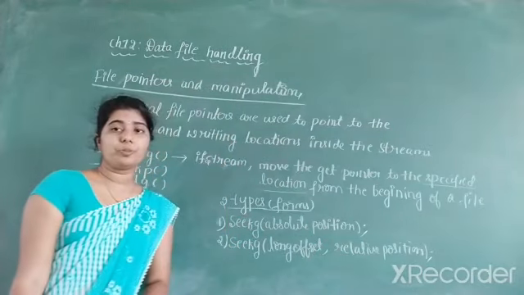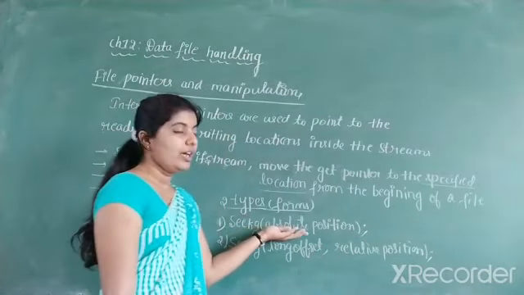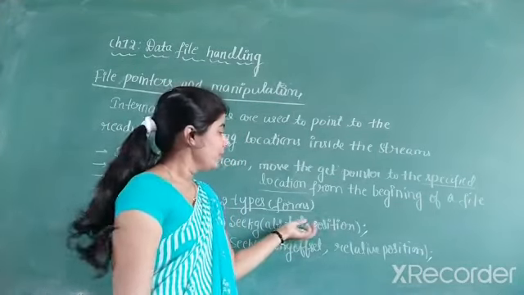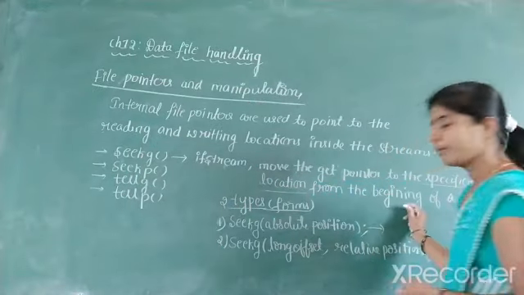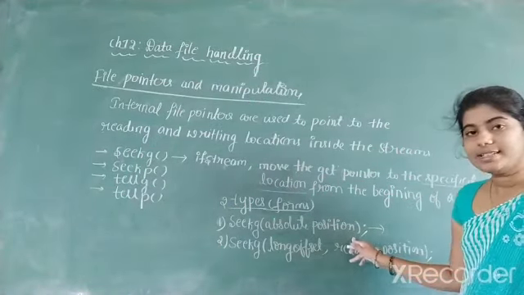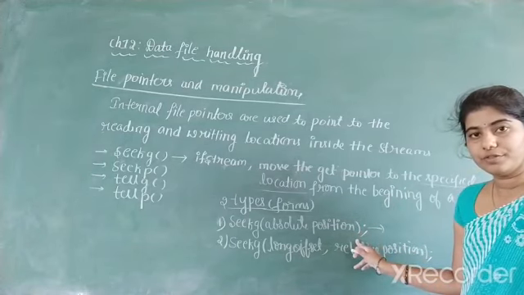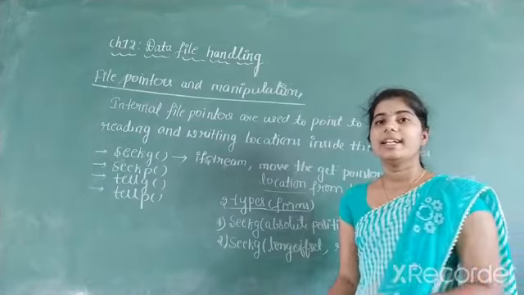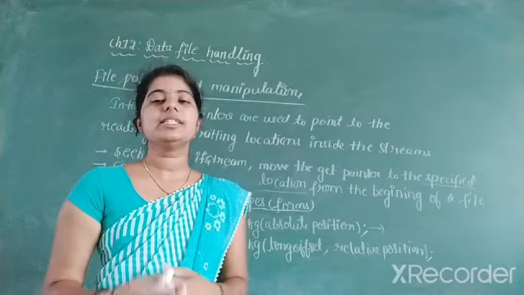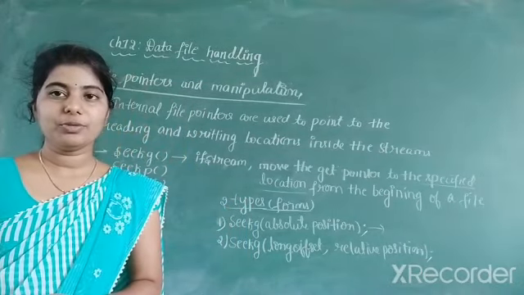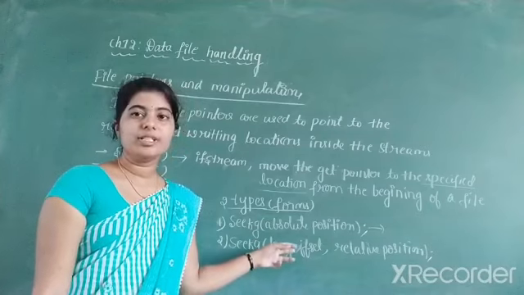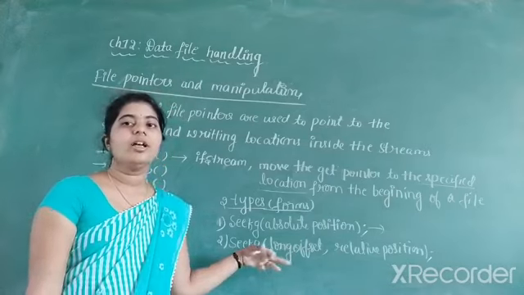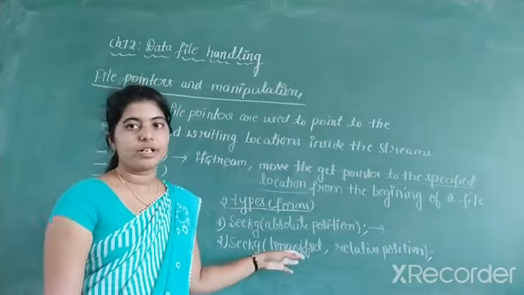So what is absolute position? The absolute position argument specifies the specified location from the beginning of the file. So what does long offset indicate? Long offset means it is any kind of integer. That means it may be a positive number, a negative number, or zero. Means it may be any type of integer.